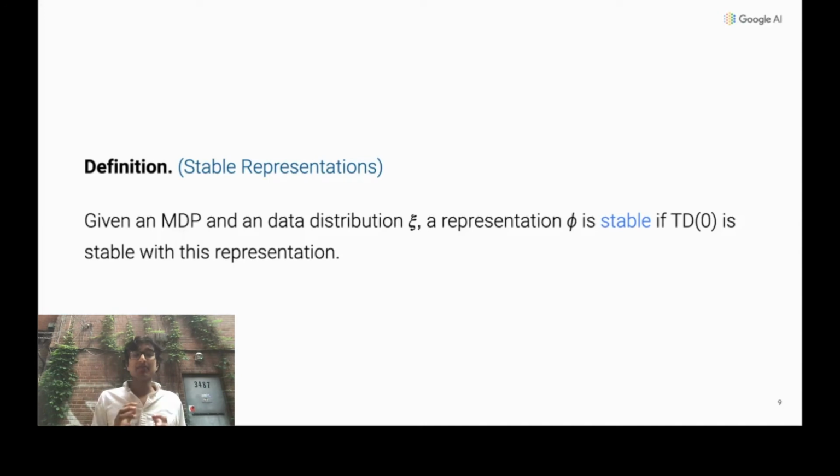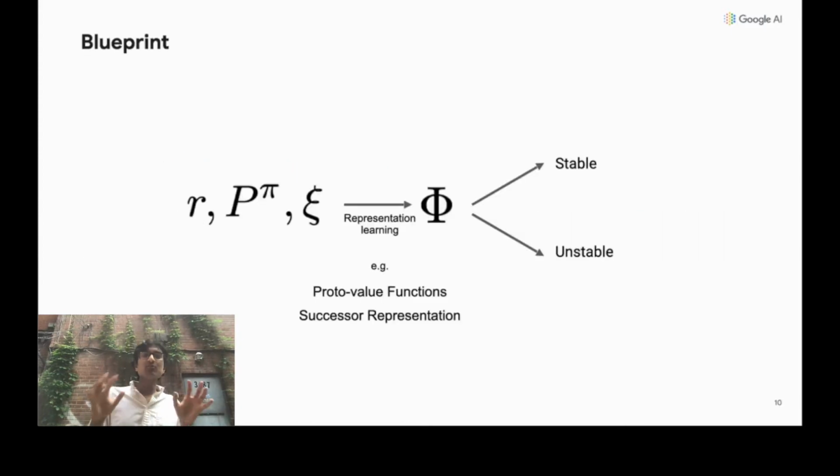Now, with this setup in place, let's come to the goal of the work, which is to determine how the choice of a state representation can affect the stability of TD0. We're going to call a representation a stable representation if TD0 in an MDP is stable when we use this representation. The general blueprint for representation learning will go as follows.